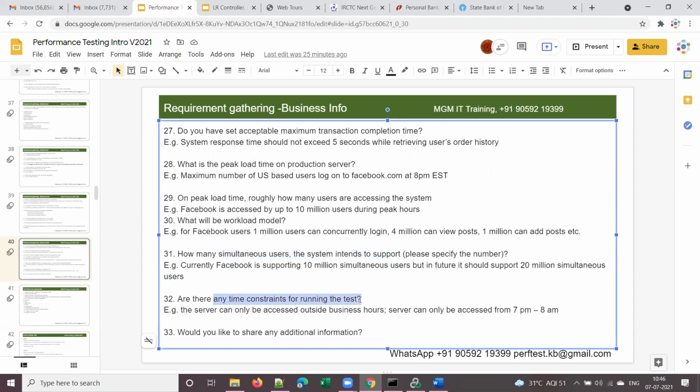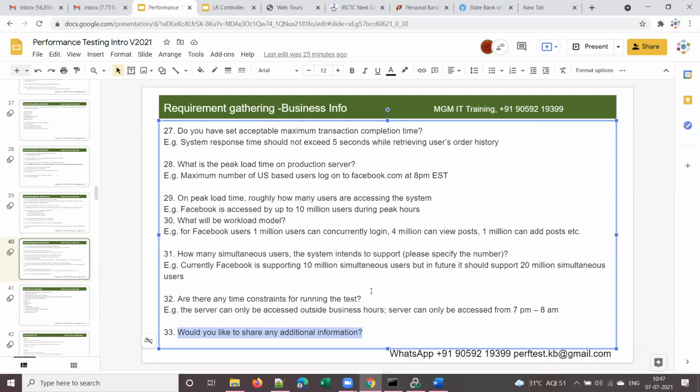And are there any time constraints for running the test? Means for doing the load test, performance testing, are there any time constraints? Like the server can be accessed only outside business hours, or only during a certain time. So we have to ask the client whether you can run the test anytime or there are time constraints. And would you like to share any additional information? If anything is not covered in this, you ask the client, do you have any other additional information?